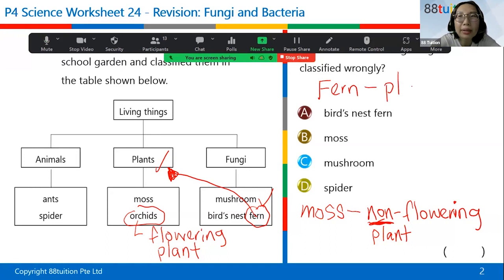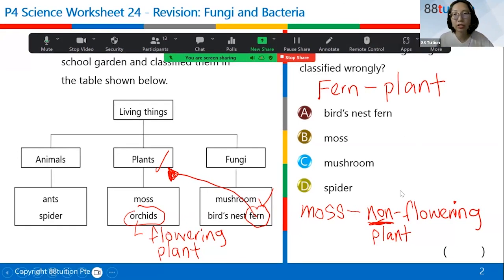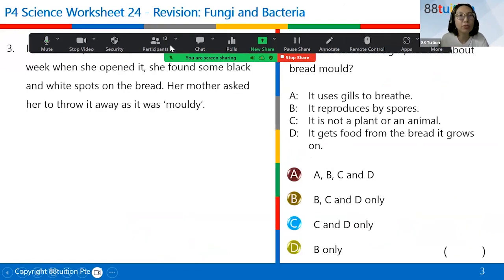Fern is a plant. Is everybody clear? Right? So then we move on to the next question. In other words, the answer is A. Some of you got it wrong. You thought it's B. So fern is a plant. Bird's nest fern should be here. Okay, let's move on.